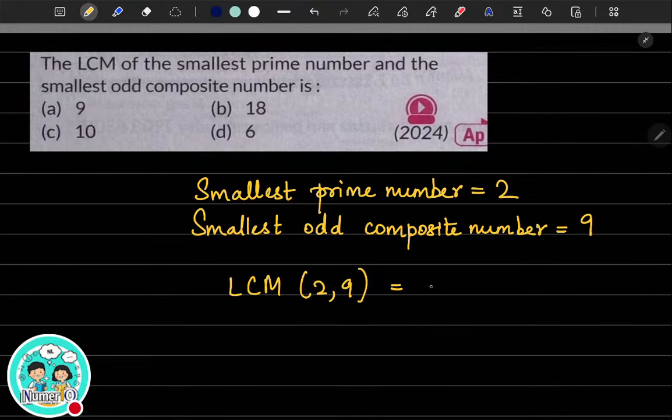It's supposed to be the product of the two numbers. Okay, so the product of 2 and 9, which is 18. So your answer is B. That is your 18, the correct answer.